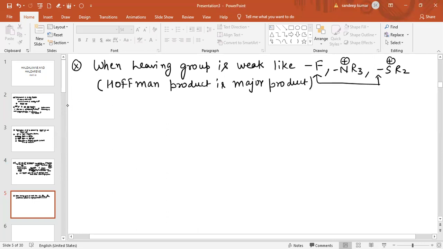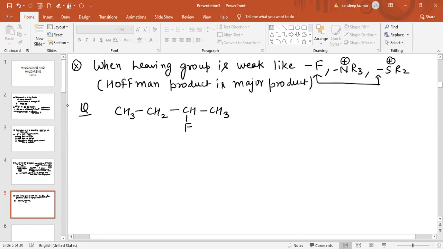For example, the question is CH3, CH2, CH, fluorine, and this is CH3.